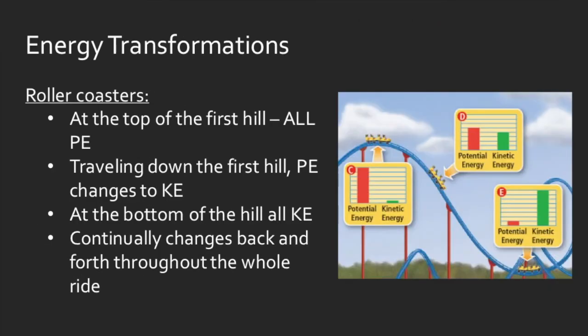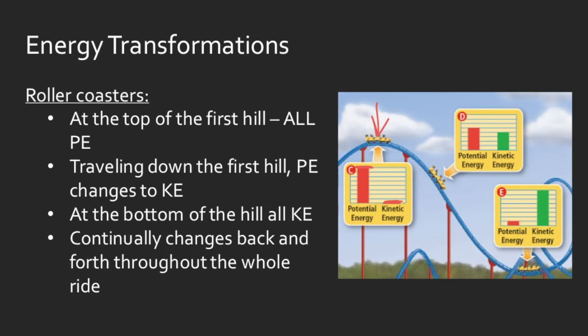If we look at a roller coaster, for example, we're going to introduce energy bar charts here. So looking at a roller coaster, imagine you're at the top of the first hill. So we're right here. It's just like the pendulum when we were at our highest point. We have maximum potential energy and zero kinetic energy. So that's why if you look here, our potential energy is all the way to the top, and our kinetic energy is all the way at the bottom.